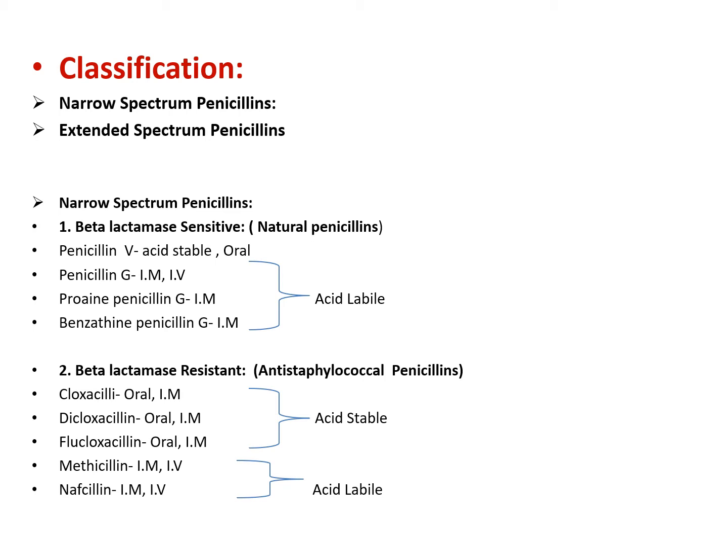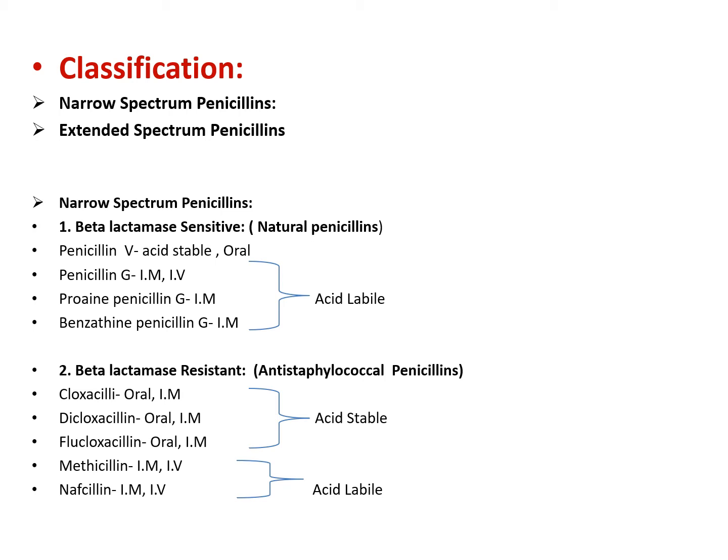Whereas penicillin G, procaine penicillin G, benzathine penicillin G are acid labile, means they are destroyed by gastric acid. That's why they are administered by parenteral route, like intramuscular and intravenous.